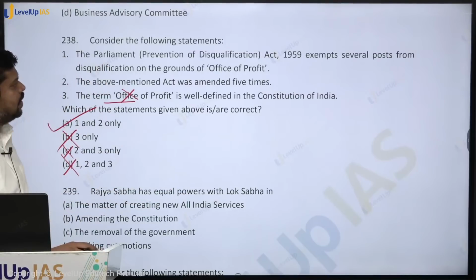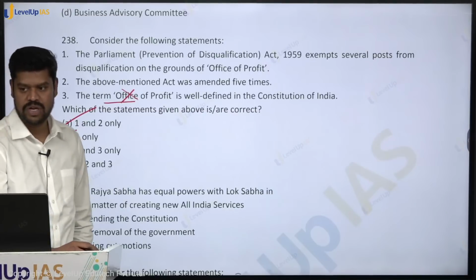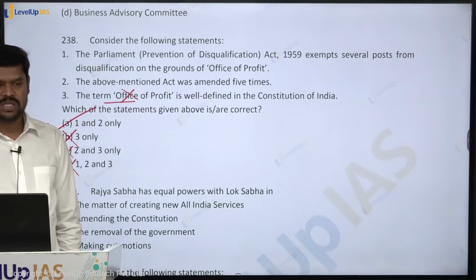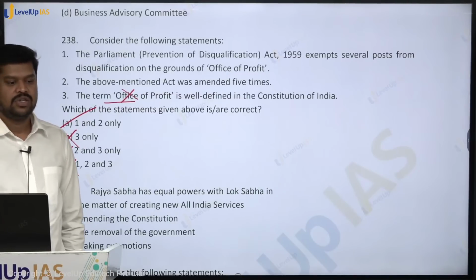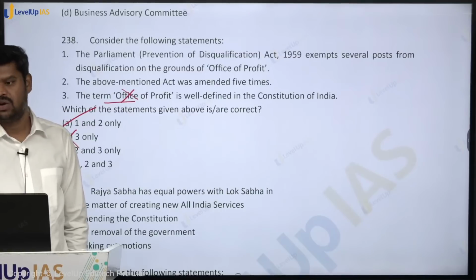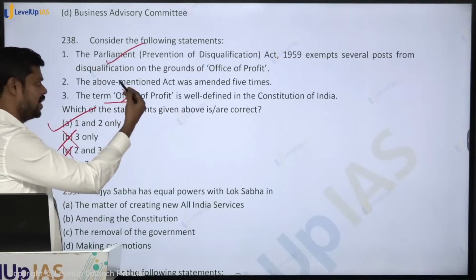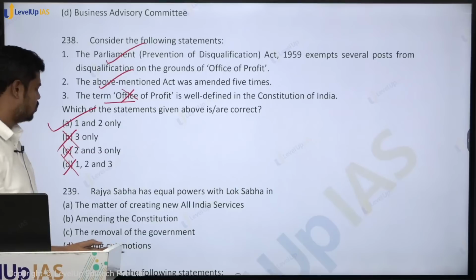So therefore, the Parliament Prevention of Disqualification Act 1959 exempts several posts from disqualification on the grounds of office of profit. Anyways, you can consider this right based on general logic also, because what is the purpose of this particular act? It is to exempt certain officers from being offices of profit. So this is true. So the above mentioned act was amended 5 times. So factually it was also true, it seems.